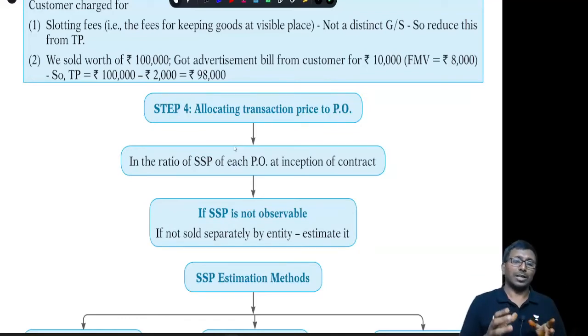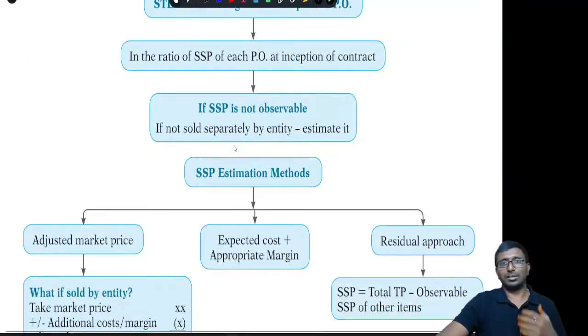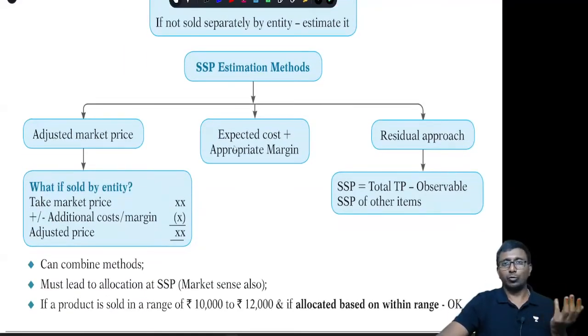Suppose the SSP is not observable, I am not selling it independently. Under that circumstance, you have only one choice, where you have to estimate it. There are a few methods available. The first method is adjusted market price. If it is getting sold by any competitor, you can take their price, then add plus or minus, because your brand and your cost may be different, and you can increase some additional margin. Accordingly, you can say, if I had sold, I would have sold at this amount.